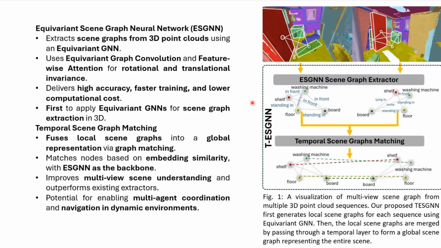The second component is temporal scene graph matching, which fuses local scene graphs into a global representation via graph matching, matching nodes based on embedding similarity using ESGNN as the backbone. This method improves multi-view scene understanding, outperforms existing extractors, and has the potential to enable multi-agent coordination and navigation in dynamic environments.